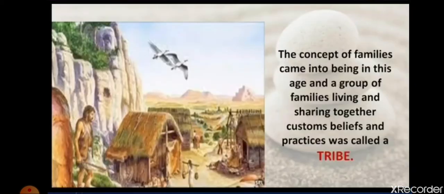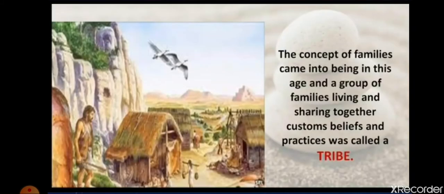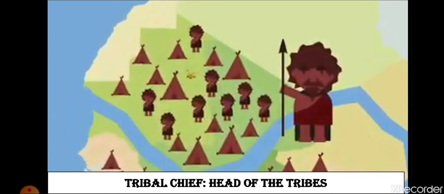We have also seen that a number of families were living together in a village, and that village followed the same customs and beliefs. That group of families, the tribe, had one leader, who is known as the tribal chief. What is a tribe? A tribe was a group of families that follow the same practices, customs and beliefs, and the leader of the tribe was the tribal chief.